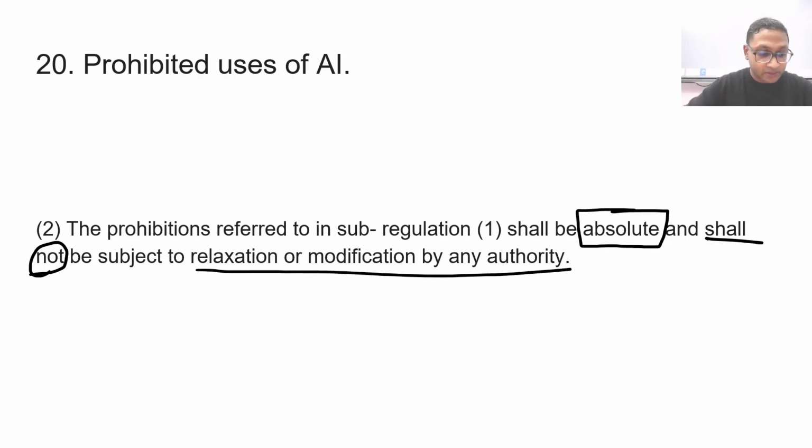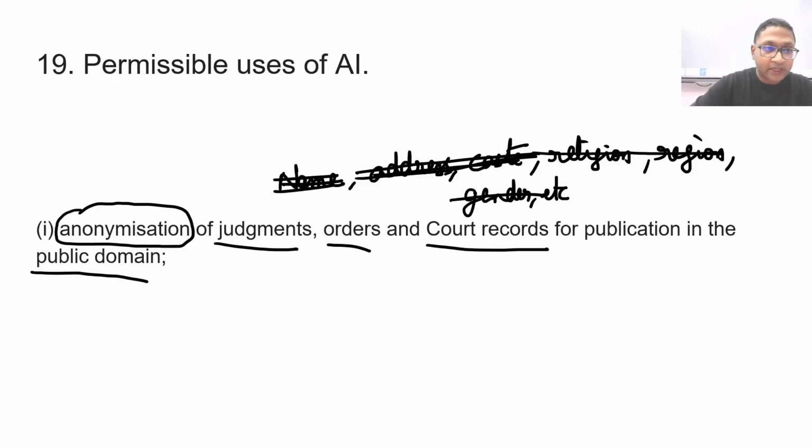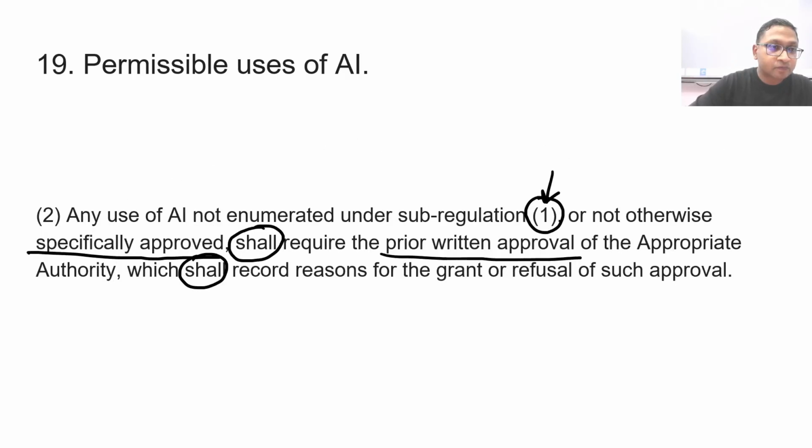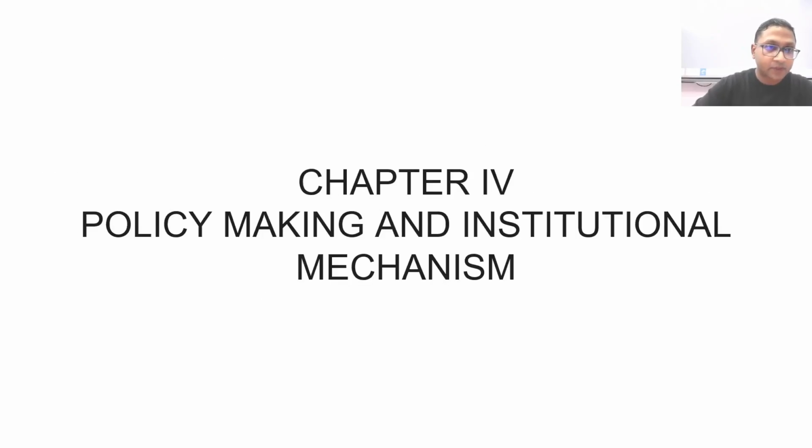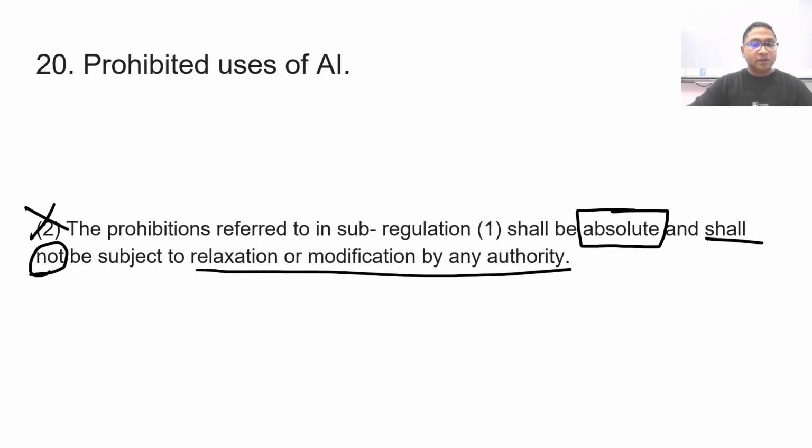Okay, so this is redundant in my opinion, because a more powerful thing has been already stated here. It says absolute, non-derogable, and shall not be subject to relaxation or modification by any authority under these regulations, including this. So probably we can just get rid of this clause. This is just being repeated.